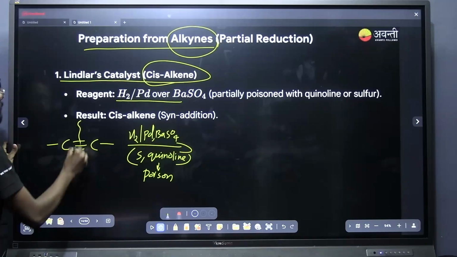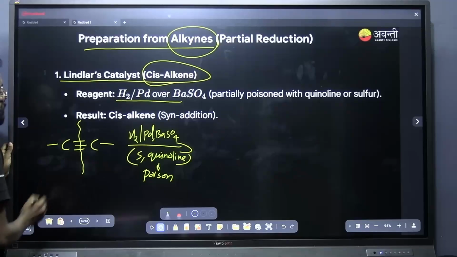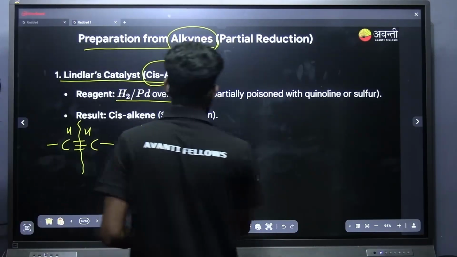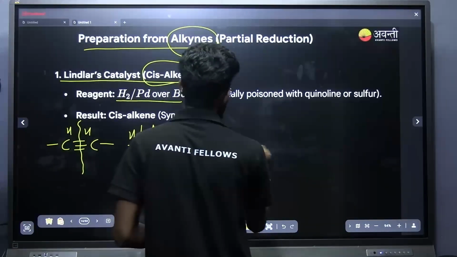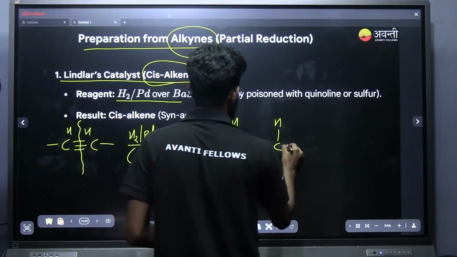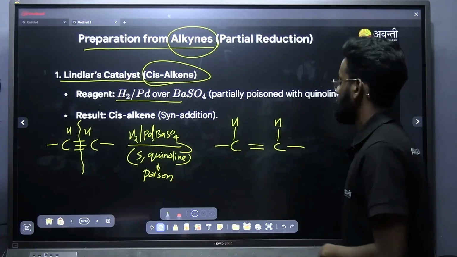What will I be doing? Just hydrogenation. I will be breaking this triple bond and adding hydrogen. Remember that whenever you are adding hydrogen, it should be syn addition. That is, hydrogen should be added on the same side. Yes. This is the product that you are getting, that is alkene.